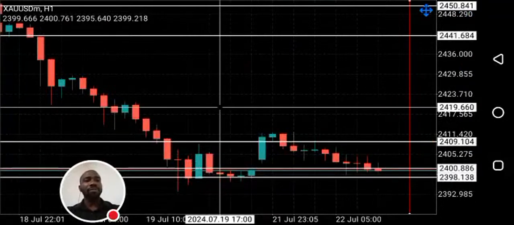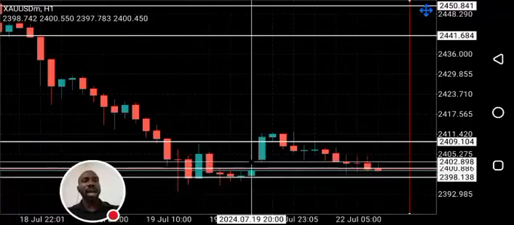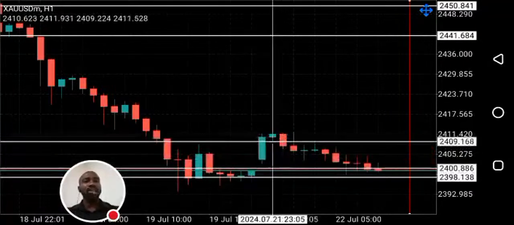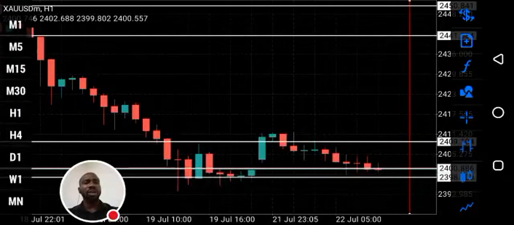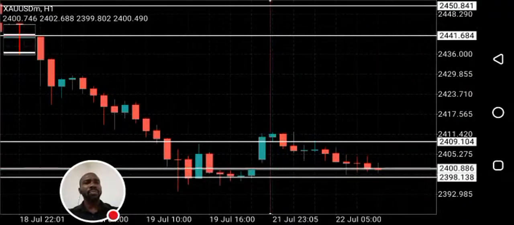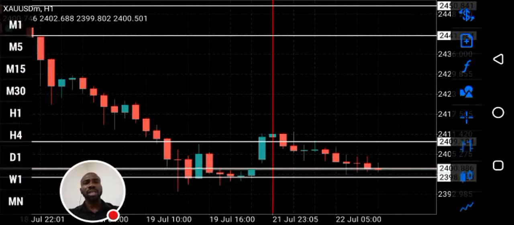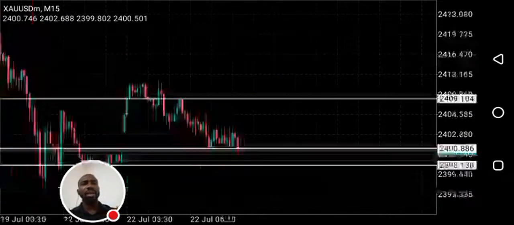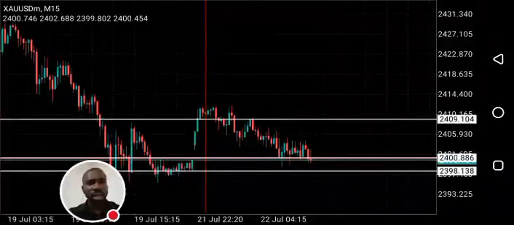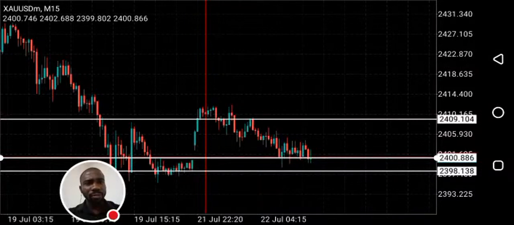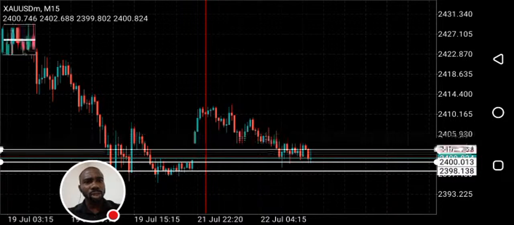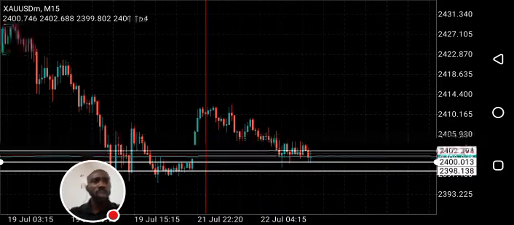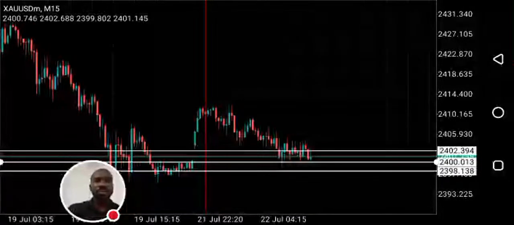Can you see the gap? The fair value gap is the gap between the high of this candle and the low of this candle. Let's go down to 15 minutes. I believe there's still a fair value gap below the fair value gap on the 1-hour time frame. So we need to ensure that the gap gets filled before we buy. On 15 minutes, this is the fair value gap. So the gap has been filled right now. Can you see that? The gap has been filled.